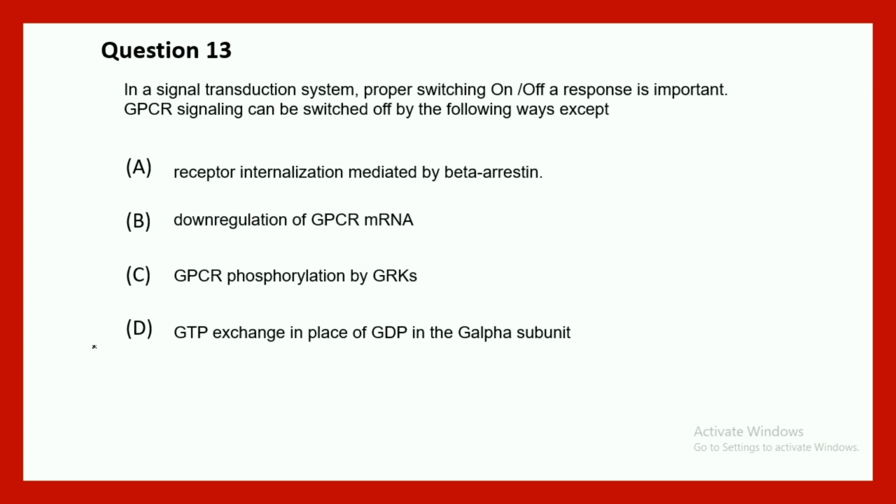You have to understand which of these methods would not switch off the response but would have different consequences. D is the correct answer, because if you put GTP in place of GDP, this would lead to activation of the signaling. It would mimic an on state rather than an off state. So this is the wrong way to switch off.